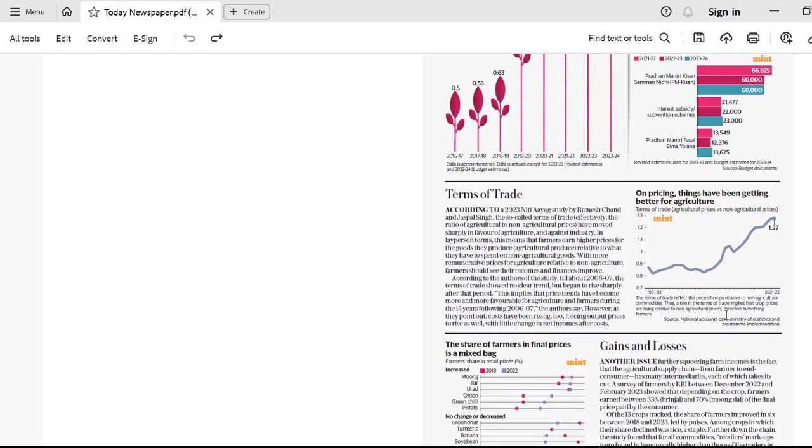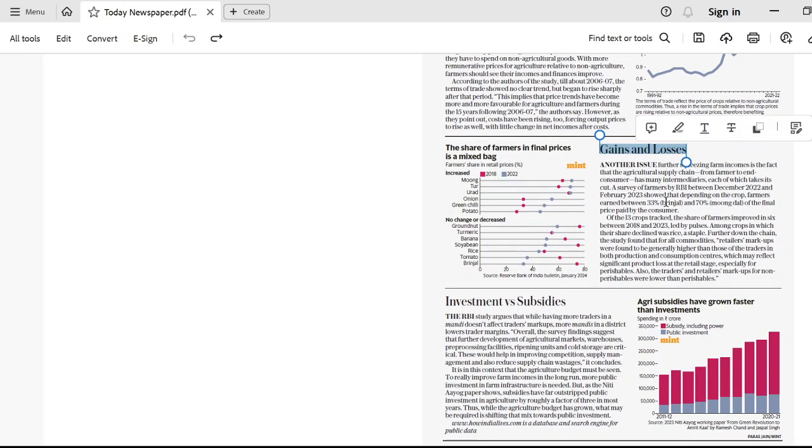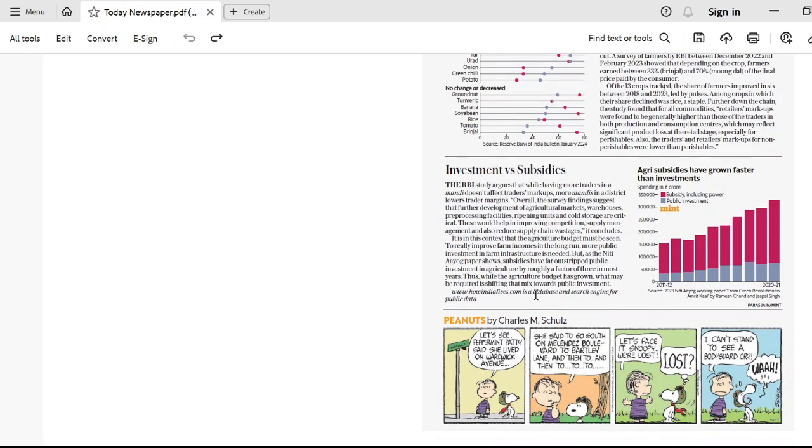Then it talks about the terms of trade, which means कितना हमें जो एग्रीकल्चर है वो फायदा दे रहा है या उसके जो प्राइसेस हैं वो कितने एप्ट हैं या कितने एप्ट नहीं हैं. Then it talks about the gains and losses of the farmers, right? फार्मर्स को अपना सामान बेच के, after selling its produce, how much a farmer is earning, ठीक है? इस तरीके की इसमें चीजें हैं. Then it is talking about investment and subsidies, right? Because the government provides subsidies to the farmers, and it talks about the subsidies. So this entire article is very very important for you.